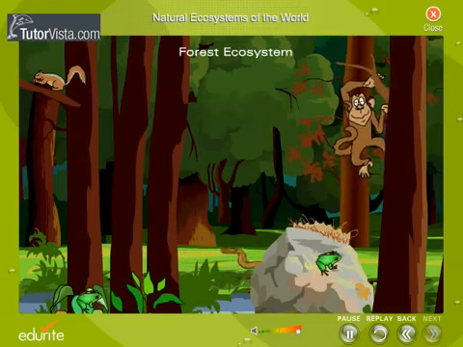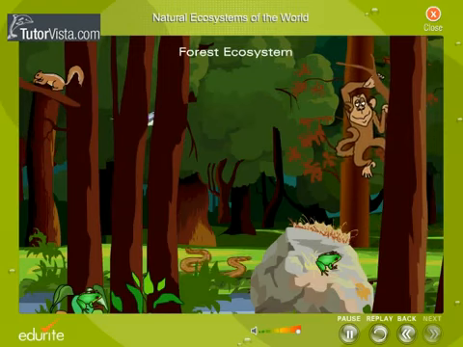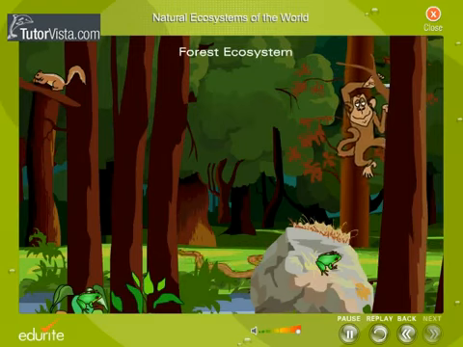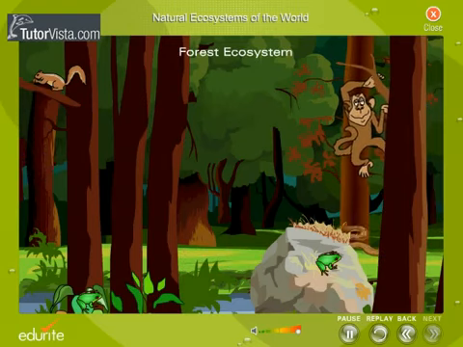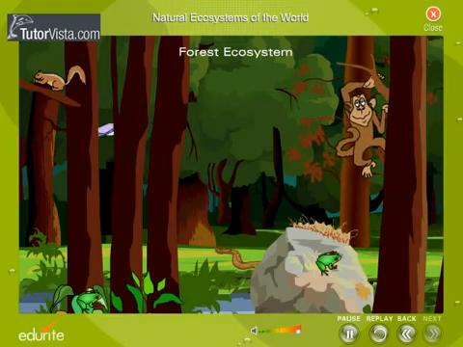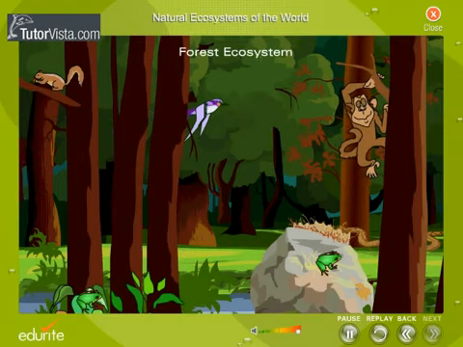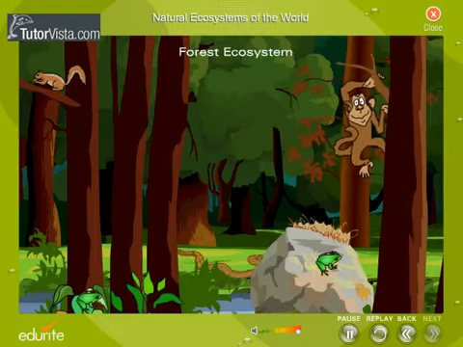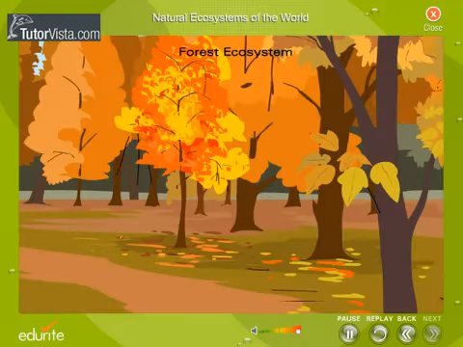Forest ecosystems. Forests may be tropical or temperate. The tropical rainforest is a unique environment. It is a home to more than 30 million species of animals and plants. Some of the animals that live in the rainforest are jaguars, keel-billed toucan, frogs, monkeys, and many other animals. Did you know that some of the trees in these forests could reach a height of 250 feet or more? Temperate forests have deciduous trees and seasonal variations. Forests are generally damp and moist.